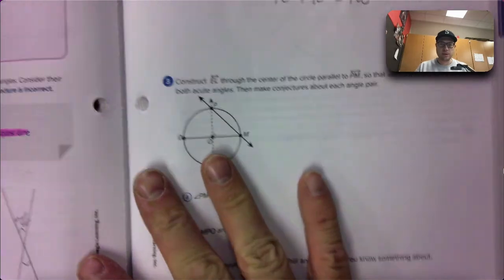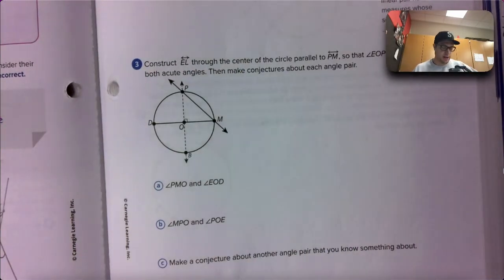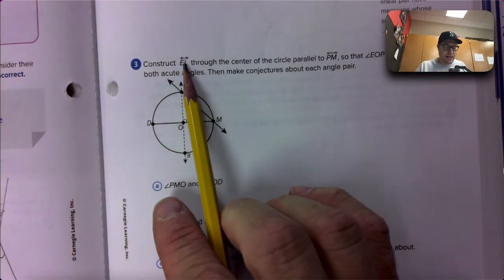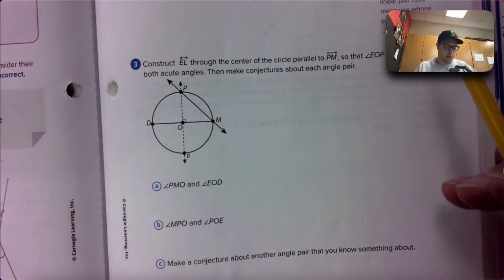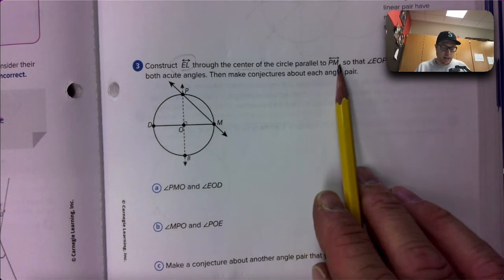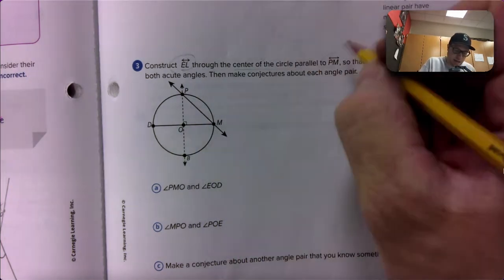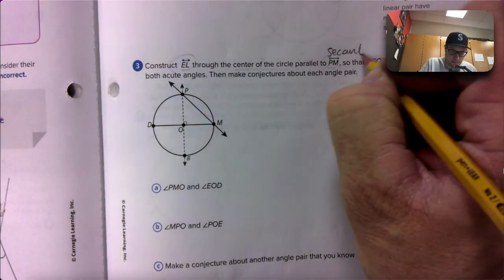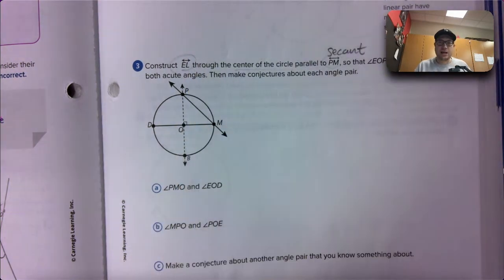All right, this will also be a secant line, but because it goes through the center, it's probably going to help form the diameter. So angle EOP and angle LOM are both acute angles. What? Wait, turn it. Maybe like that. You've got to kind of get it lined up, right?